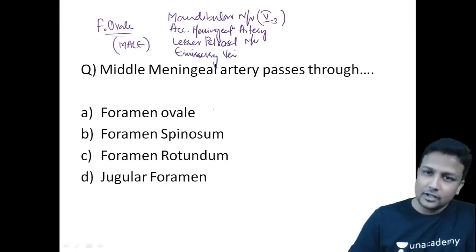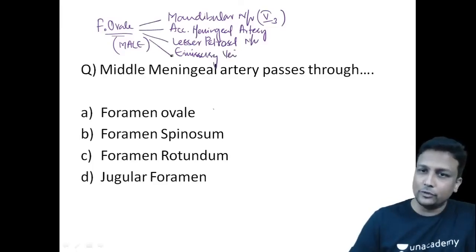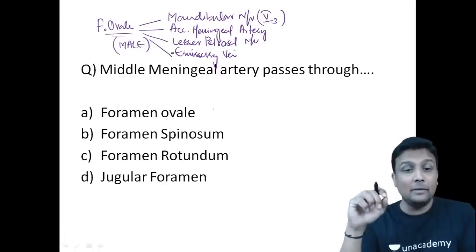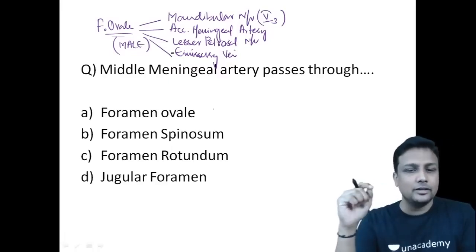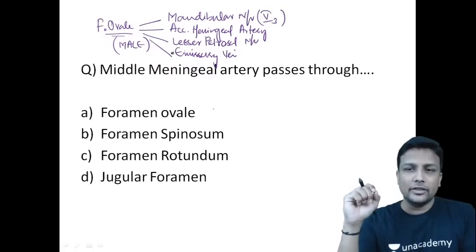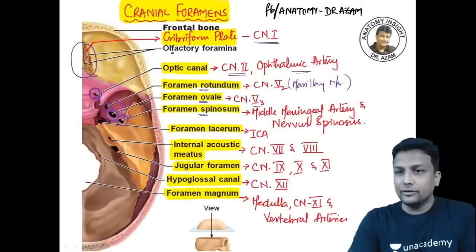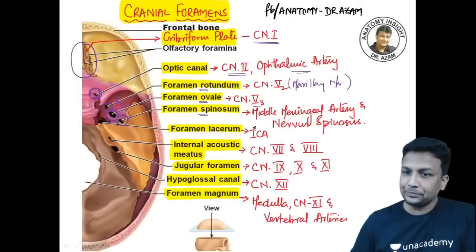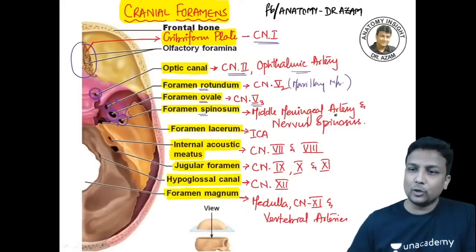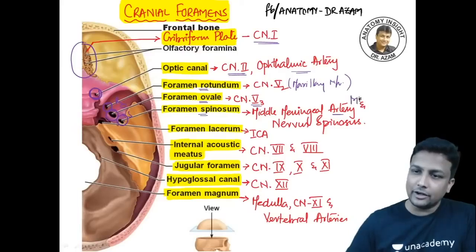Lovely. So what are the structures going to pass through the foramen ovale? Remember, MALE passes through ovale, guys. Mandibular nerve, accessory meningeal artery, lesser petrosal nerve, and the emissary vein. After that, you are able to find the foramen spinosum here. And foramen spinosum is the one through which passes the middle meningeal artery.